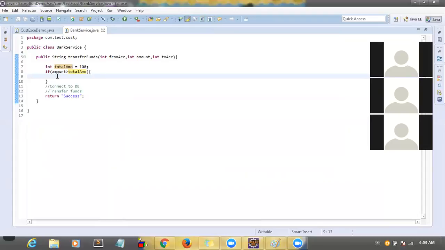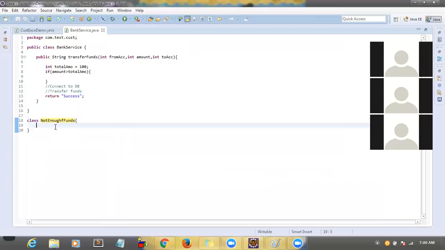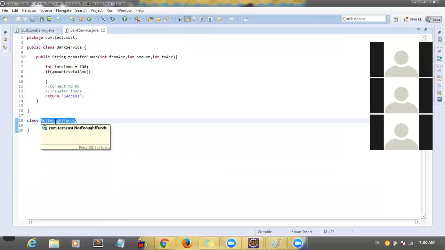Right. So in this case, I want to display some useful or friendly message to the user by writing our own exception class. So how to write our own exception class? We have to write here a class. Just write a class, whatever class you need: NotEnoughFunds. Similarly, like ArithmeticException and NullPointerException, they are also classes, right? So here also I am going to write a simple class called NotEnoughFunds.